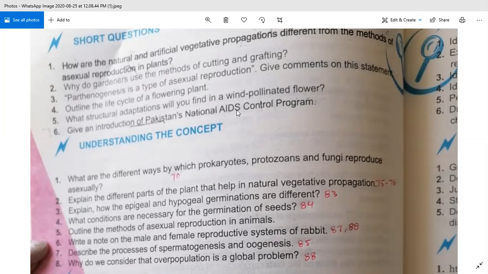The main objective of this program is to help the public in the prevention of HIV transmission, safe blood transfusion, and reduction of STDs. I hope you understand all the short questions. You have to write all these answers in your book. Okay.